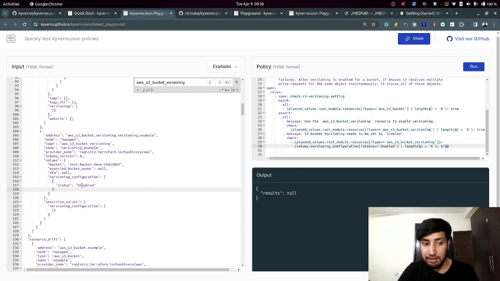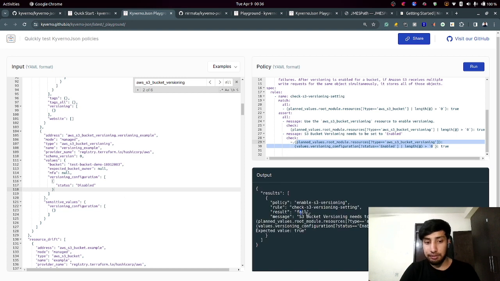But here you can see there is no such object. That is the reason we got a length which is equal to 0. So this statement is eventually false. And false is on the left side, whereas on the right side it's true. Both are not matching. That is the reason when you try to run it, it's going to give you failing checks. What if I have it as enabled?